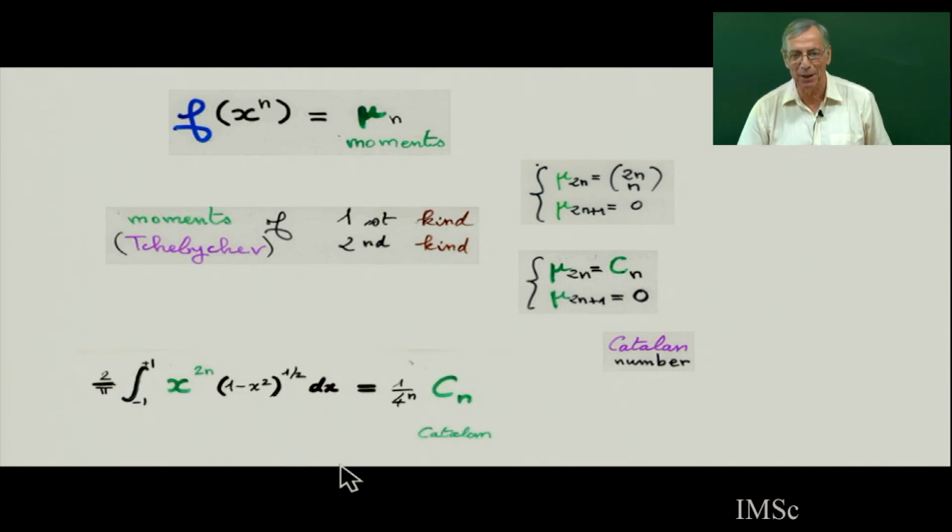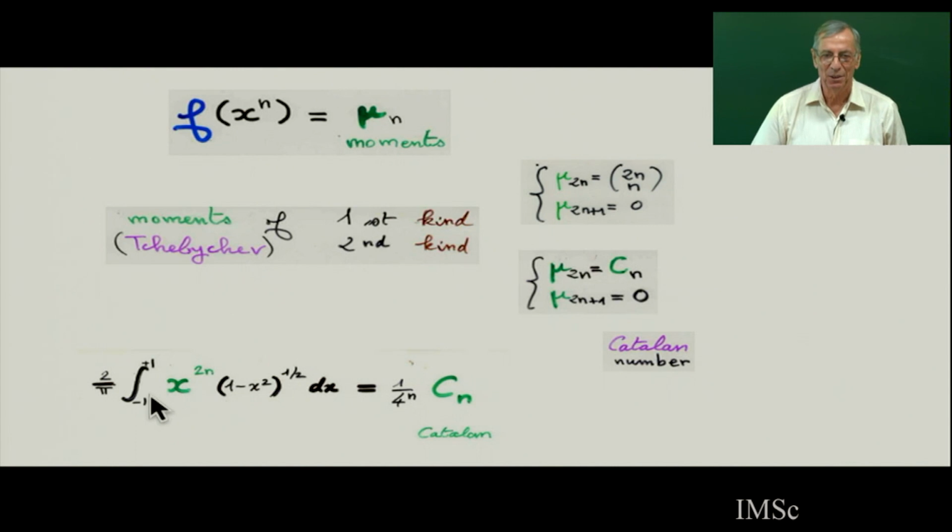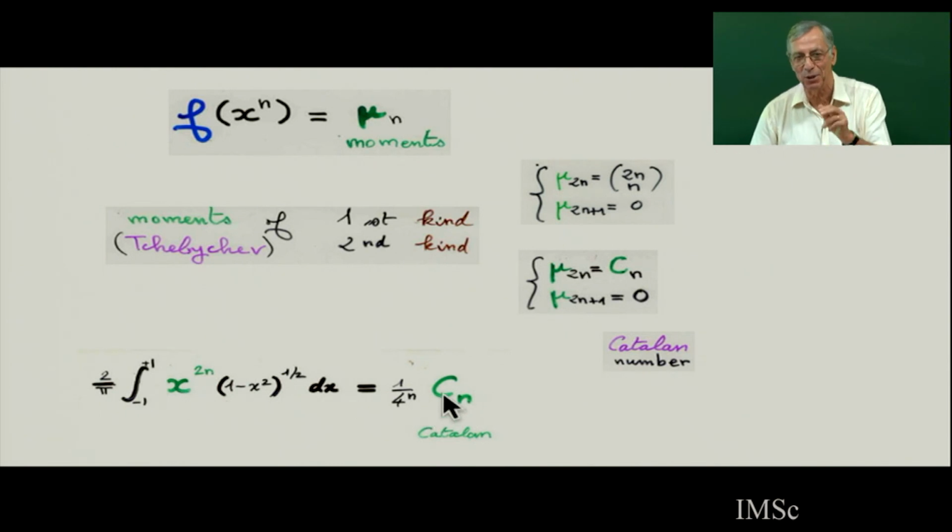If you really go back to the regular Chebyshev second kind, then the moment will be given by an integral. If I go back to analysis, then because of the change of variable, it will be the Catalan number divided by 4 to the power n.